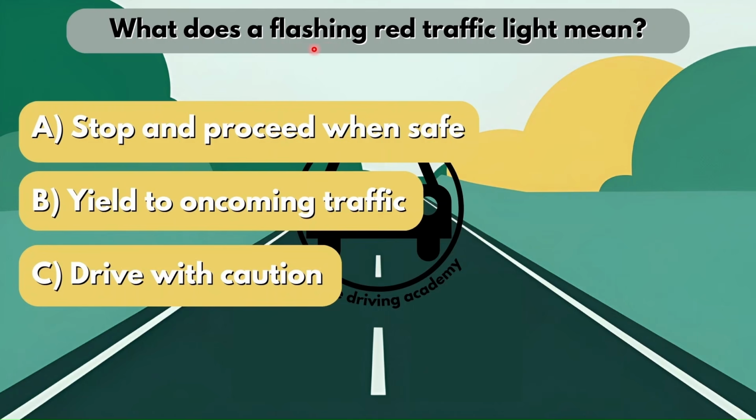What does a flashing red traffic light mean? Is it option A, stop and proceed when safe? Is it option B, yield to oncoming traffic? Or is it option C, drive with caution? Now, if you see a traffic light that is flashing red, you're going to have to stop and proceed only when it is safe to do so.